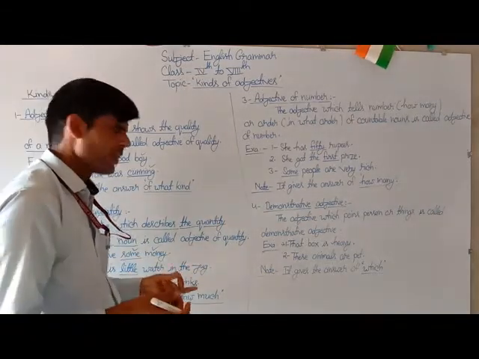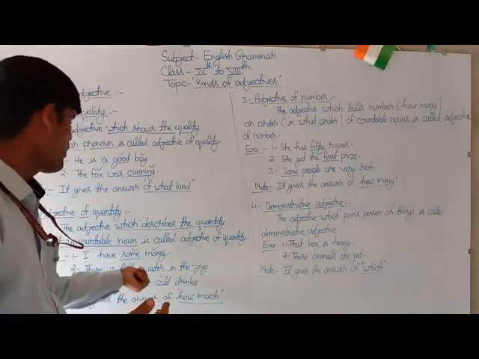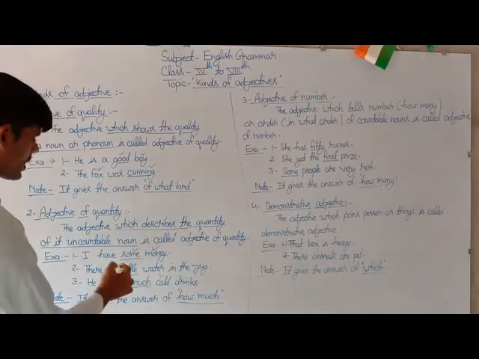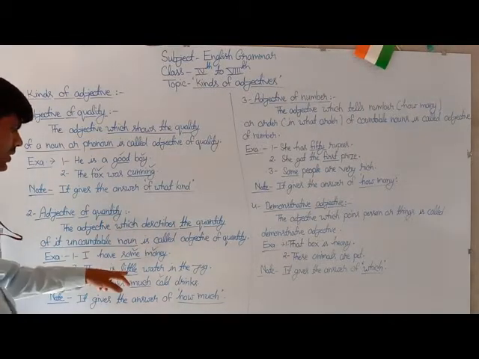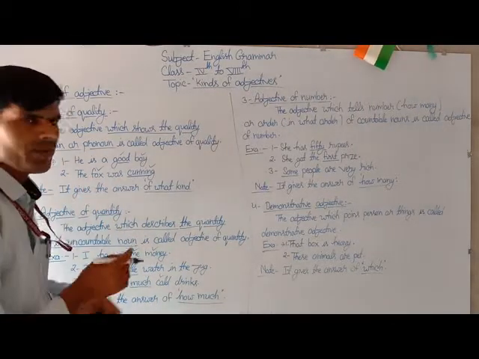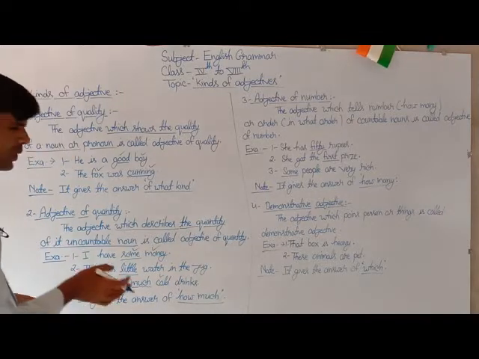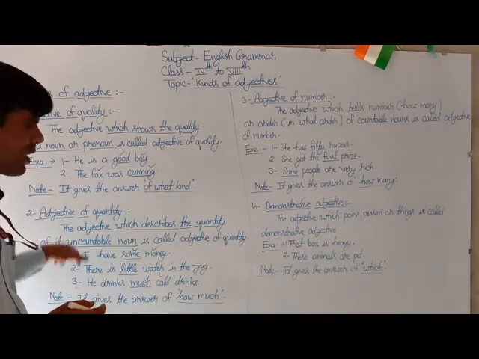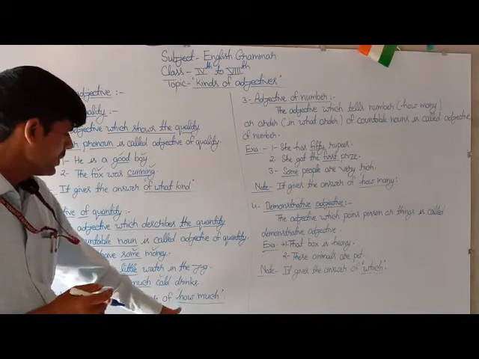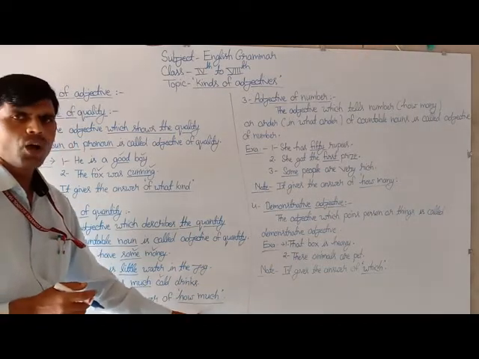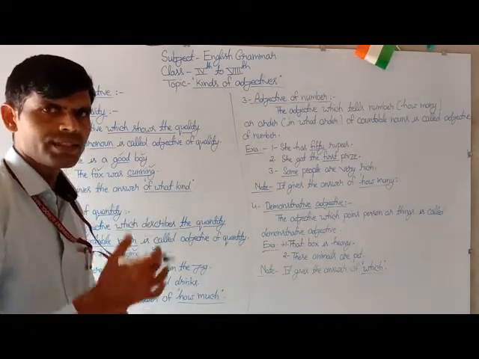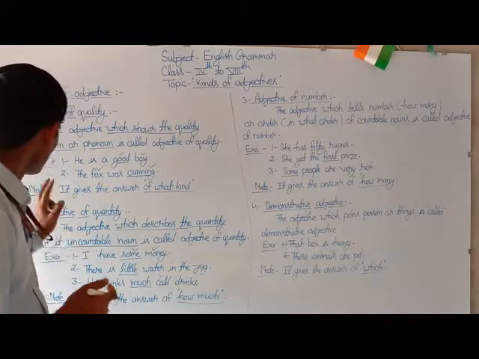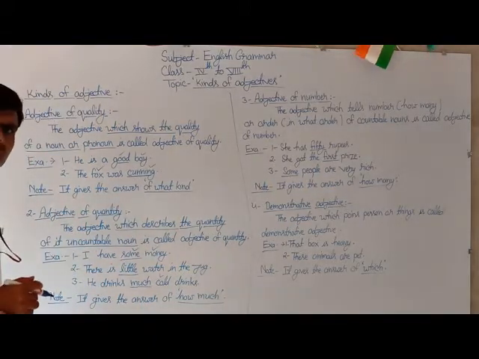How much water is in the jug? The answer will be little. So this is also an adjective of quantity. If you want to find out the adjective of quantity in a sentence, you have to ask a question with the phrase how much, and the word that answers the question will be the adjective of quantity.